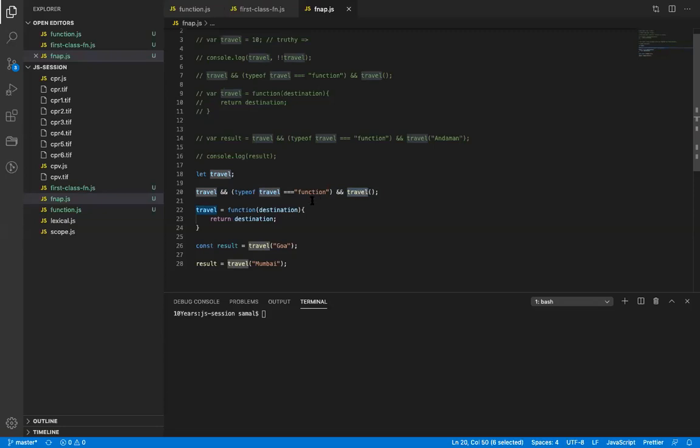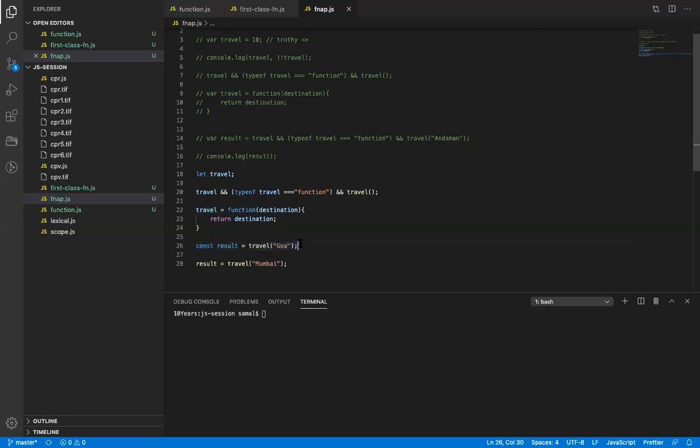Okay. And this execution is now, is this a valid statement now? Yes. Can I assign a function to a travel? Yes. Okay. All right. So this is a valid statement, right? So I can reassign a value to a let variable, right? Yes. Okay. So what happens here?